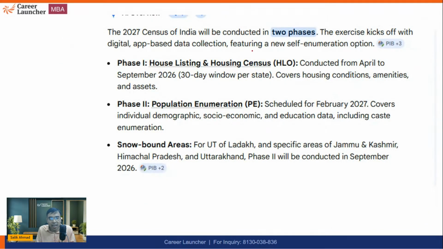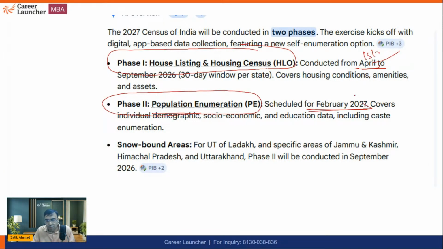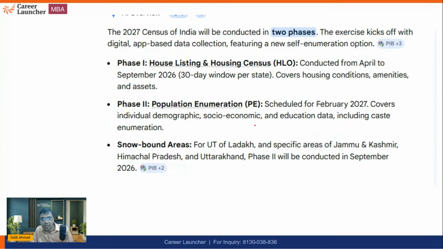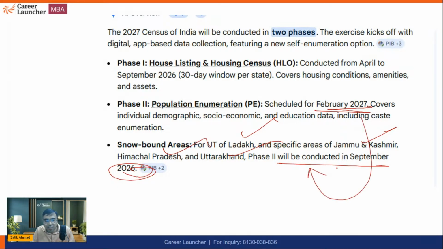The first phase is house listing and housing census, which starts from 1st April 2026. Next is population enumeration, scheduled for February 2027. And snowbound regions will be covered in the 2nd phase only. Snowbound areas like Ladakh, Jammu Kashmir, Himachal and Uttarakhand, the phase 2 will be conducted in September 2026 instead of February 2027, because of course snow comes at that time. After September, in November and December, we see snow in these areas. That is why the 2nd phase will be conducted in September 2026 only.